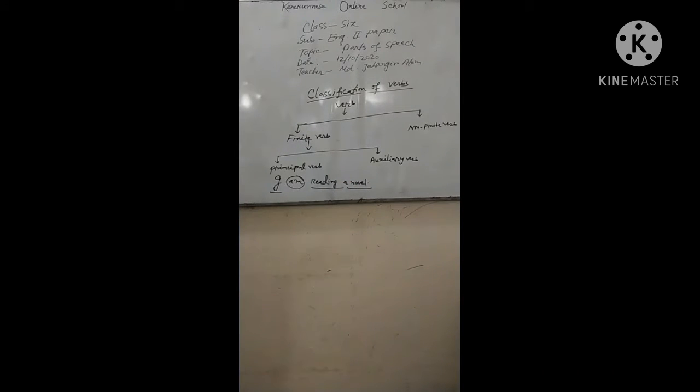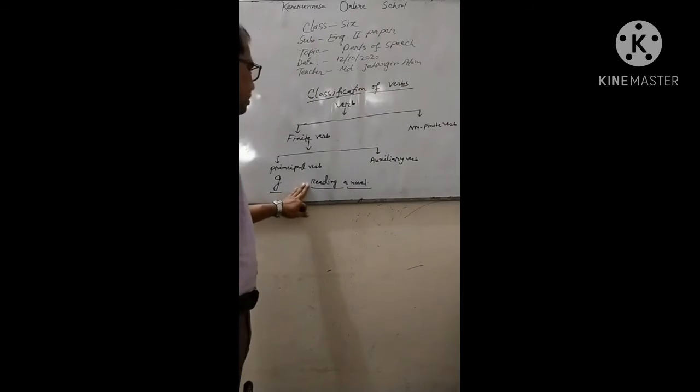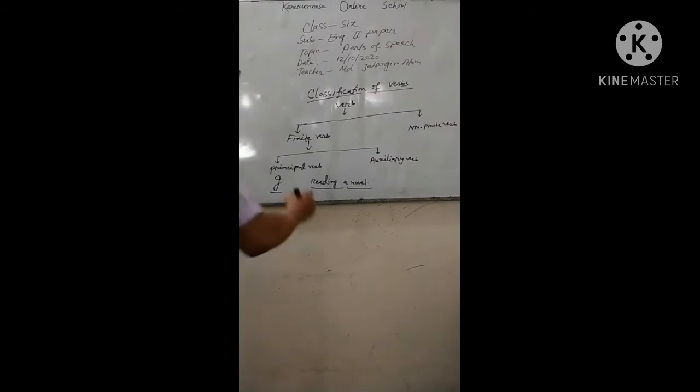But from this sentence, if you omit this "am," the sentence will be like this: I reading a novel. Is it a grammatically correct sentence? No, this is not a correct sentence. But if you put here "am," the sentence will be correct, and it will be a sentence of present continuous tense.